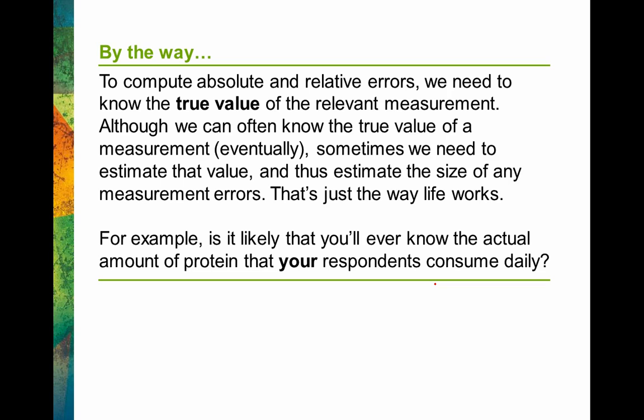Just another couple quick points before I let you go. By the way, to compute absolute and relative errors, we need to know the true value, right? Because we're taking our actual measurement and then subtracting the true value. Although we often know the true value of some measurement, sometimes we need to estimate that value, like we did in that one example about how many grams of protein people take in daily. And really that is just the way things work. We just do the best we can. We do not always have a true value. So sometimes we just estimate it, and that means our errors are estimated errors in reality.